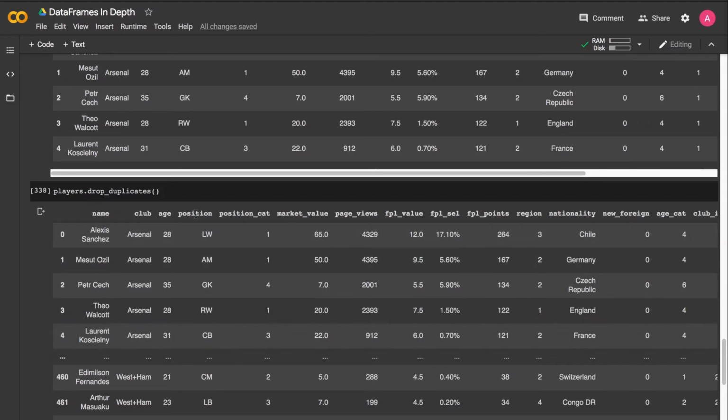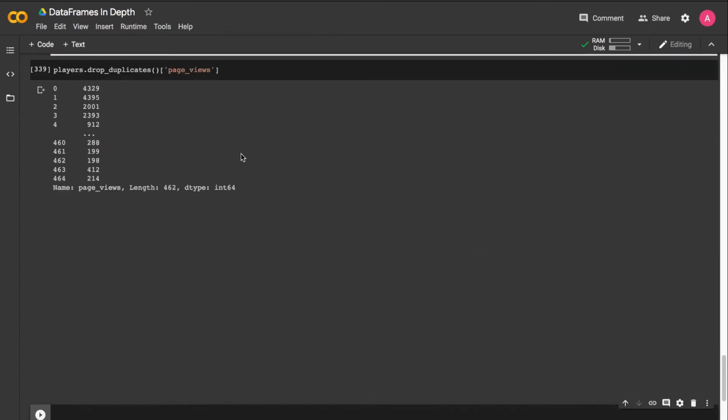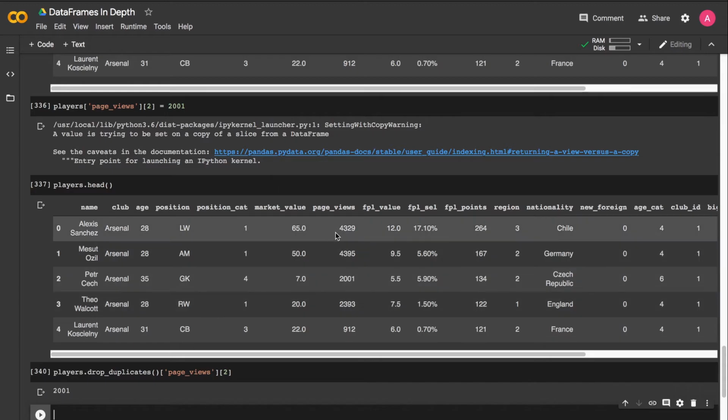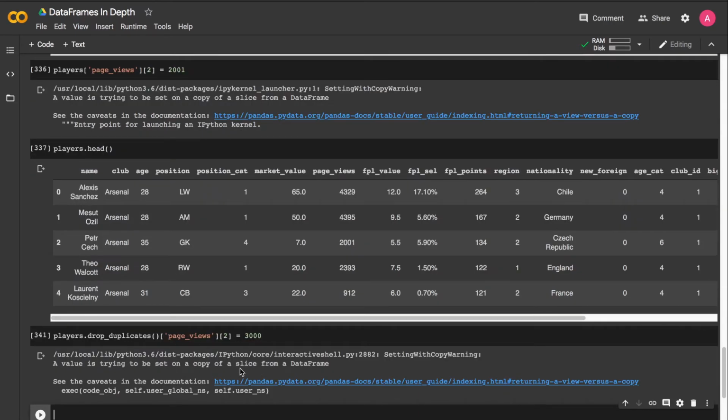Now, if we try to do assignment using this copy, let's go ahead and chain page views here so that we extract page views. And then let's look at Peter Chess' page views by looking at the label 2. So we're back to 2001 because we modified it. And let's try to set this to 3000 now. Now we're working with a copy, so we know we're going to trigger the same message because we're trying to do assignment on a copy with chained indexing. Okay, so we do get exactly the same warning.